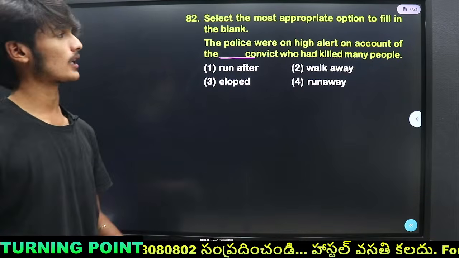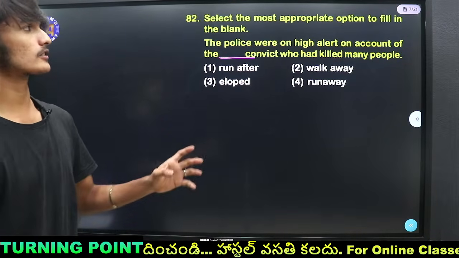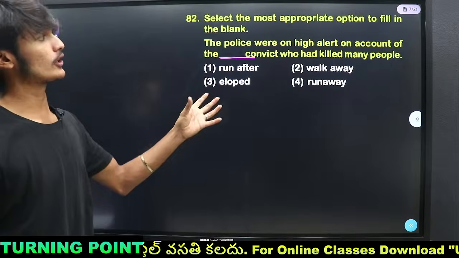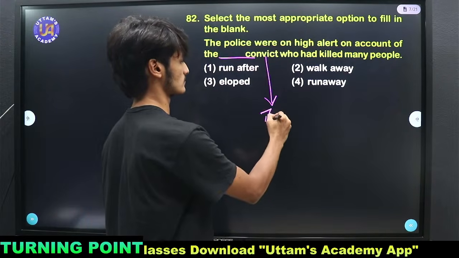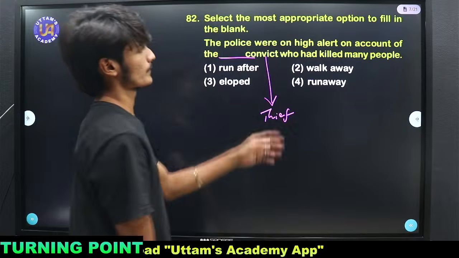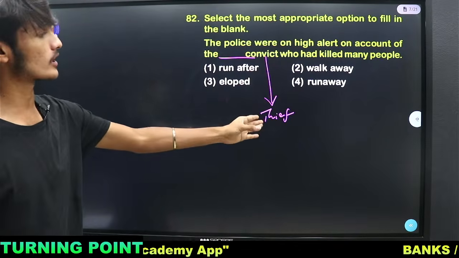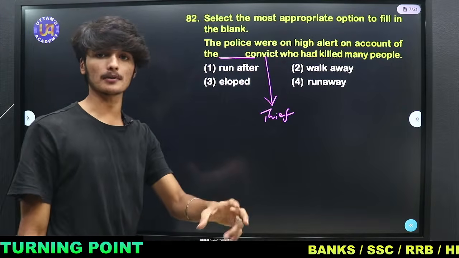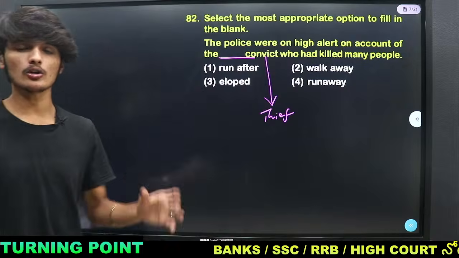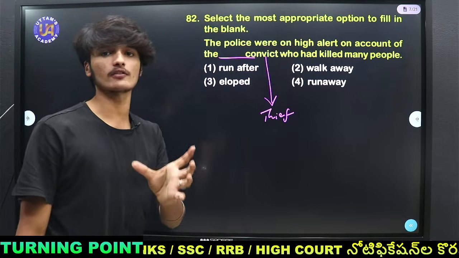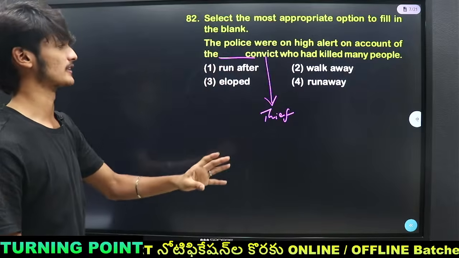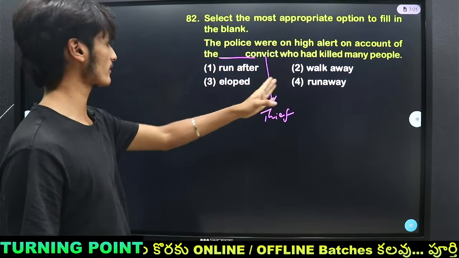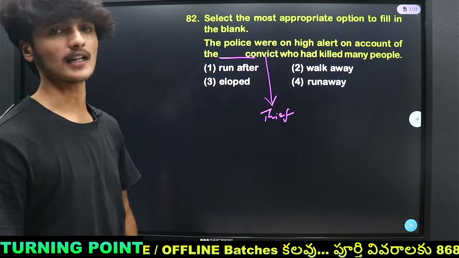The sentence says that police are on high alert due to the convict, meaning thief, who had killed many people. So the thief who had killed many people came out of the prison. What is that one word which we can use to fill in the blank which completes the sentence? Run after, walk away, eloped or run away.